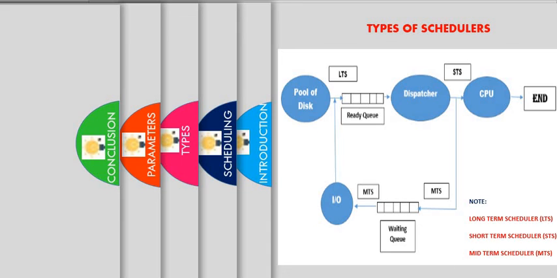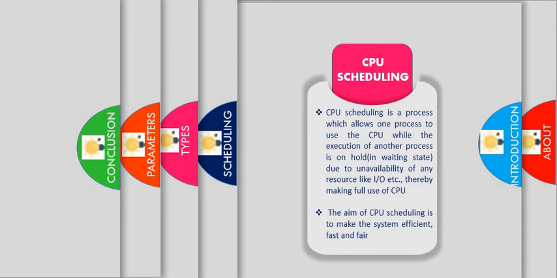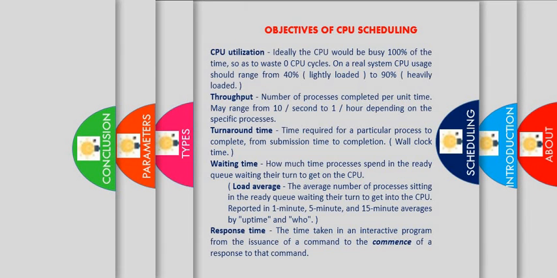Next, let us see about CPU scheduling. As we have seen already, CPU scheduling is a process which allows one process to use the CPU while another process is on hold due to the unavailability of CPU or IO resources. The aim of the CPU scheduling is to make the system efficient and to run faster.